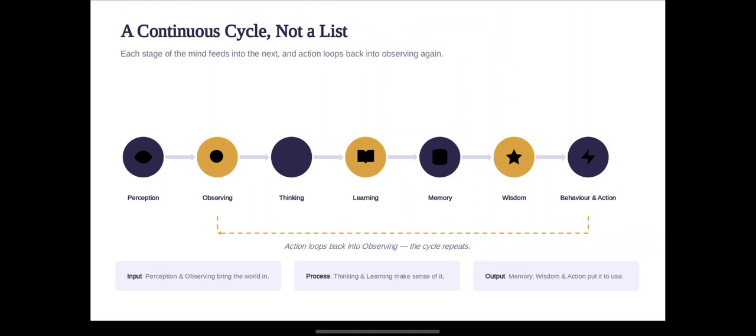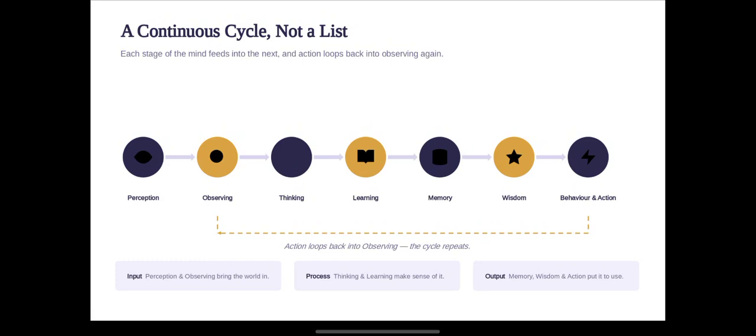Memory is maintained as wisdom, and wisdom moves forward to actions and continuing behavior. Finally it recycles, moving back to observing, and this circle continues.